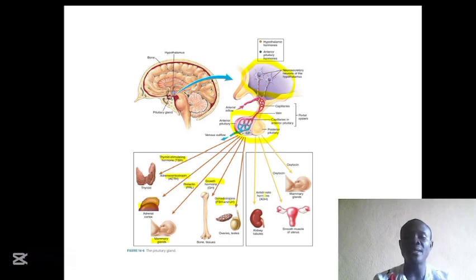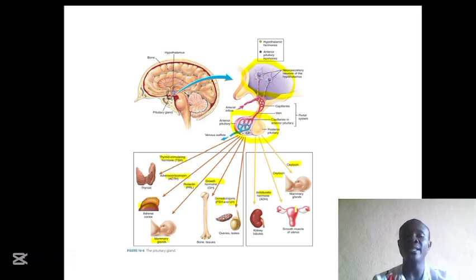The posterior pituitary gland produces 2 hormones, that is the antidiuretic hormone that will act on the kidney in order to regulate the blood water level of the body. And we have the oxytocin, also called the love hormone, that is responsible for love in humans or mammals.